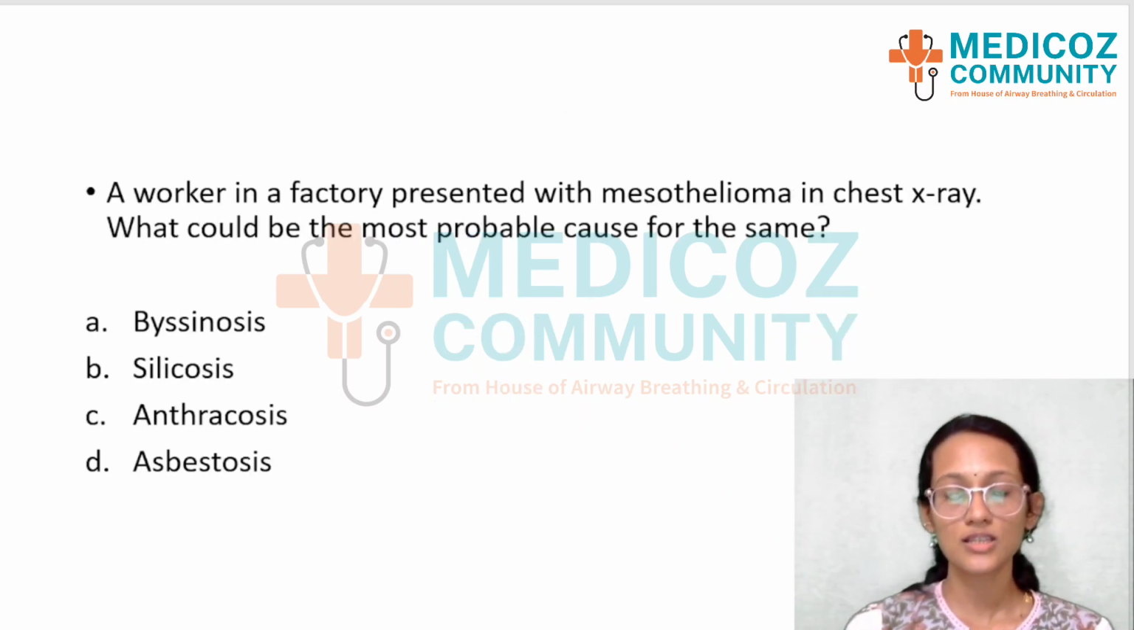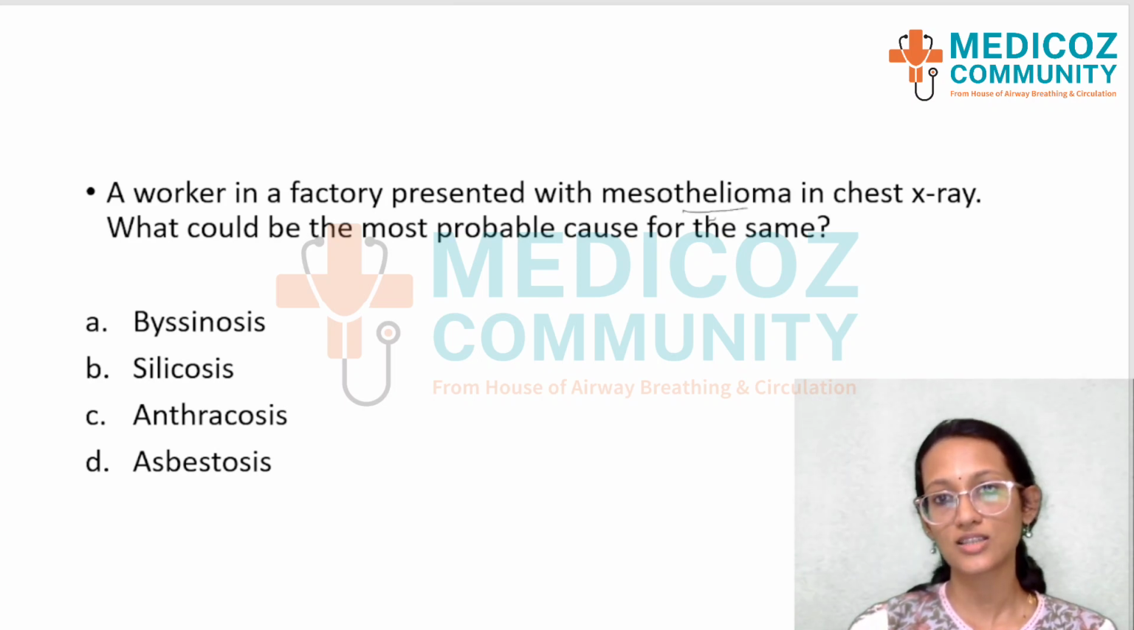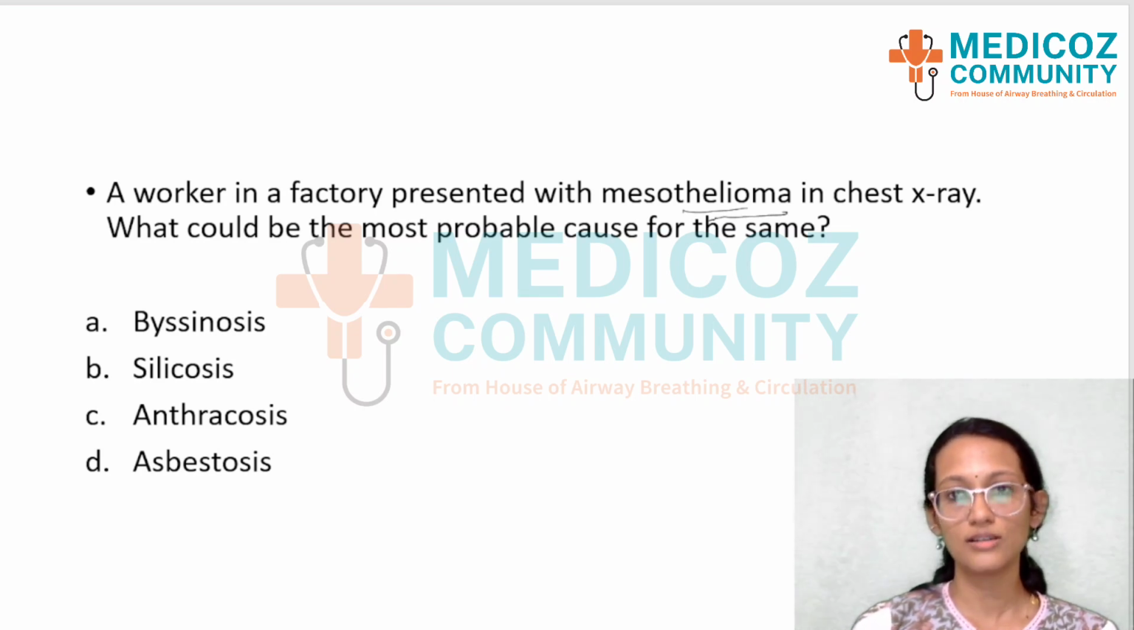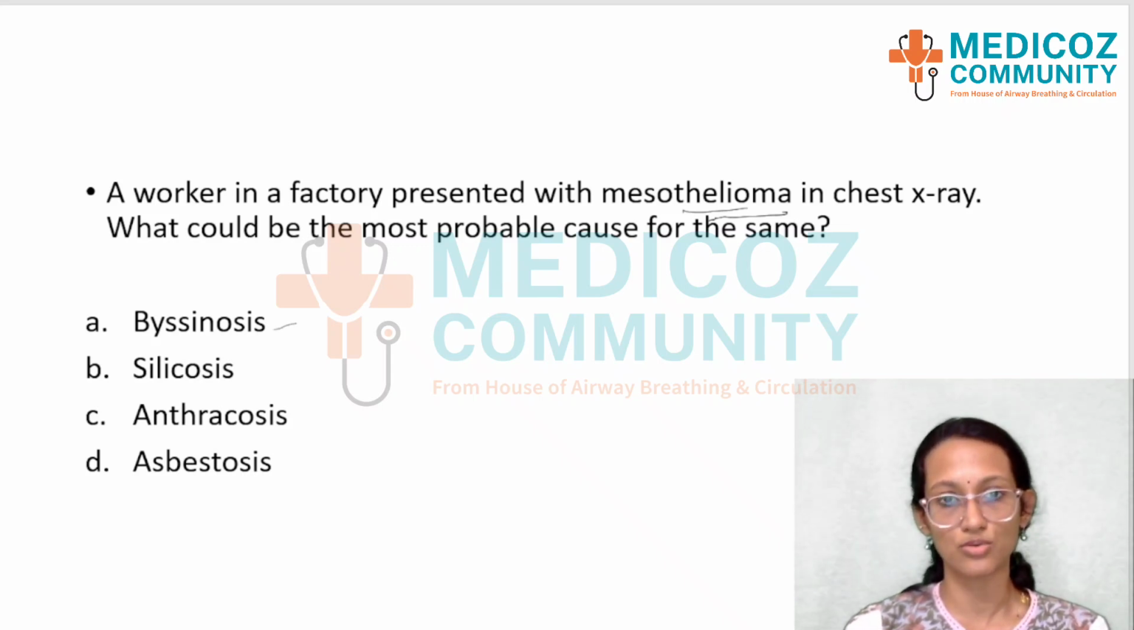Next question is, a factory worker presented with mesothelioma in chest x-ray. What could be the most possible cause for the same? So mesothelioma is actually a cancer of the lining of the lung, and it's an occupational disease. So the options here are byssinosis, silicosis, anthracosis and asbestosis.